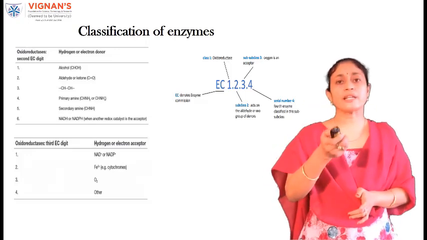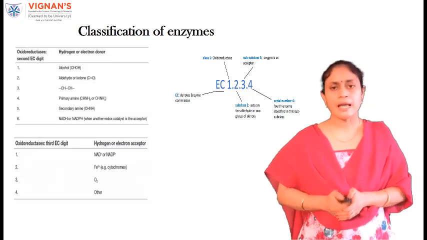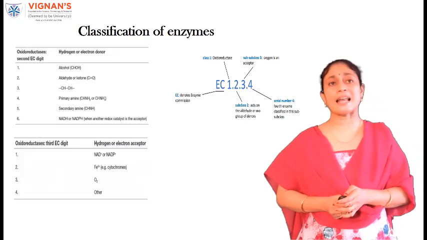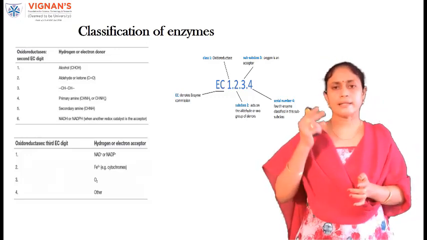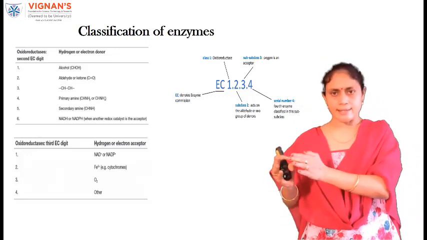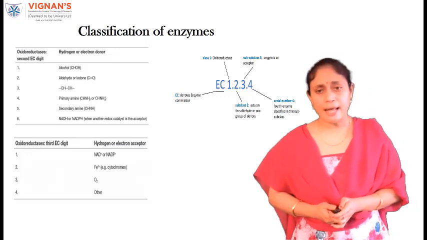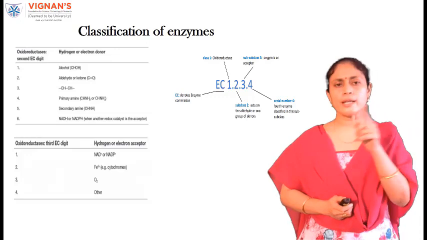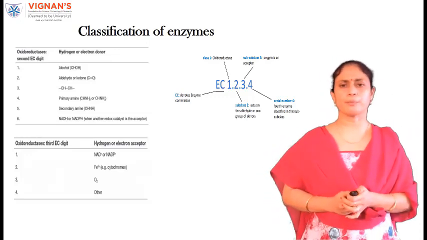Here, as you know, EC represents enzyme commission and the number 1 as the first digit represents the class oxidoreductases. The number 2 as the second digit represents the subclass of oxidoreductases, which means that the electron donor is an aldehyde or keto group.